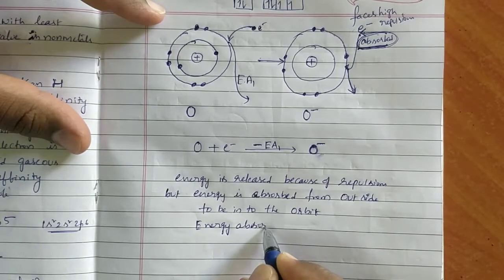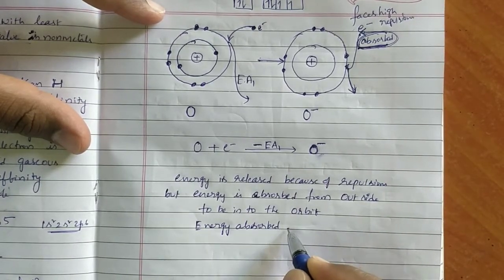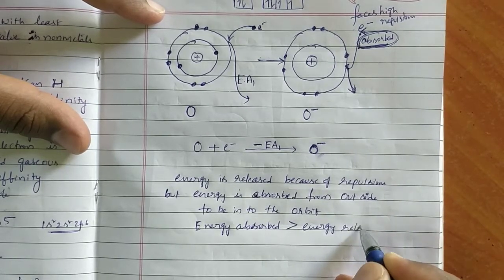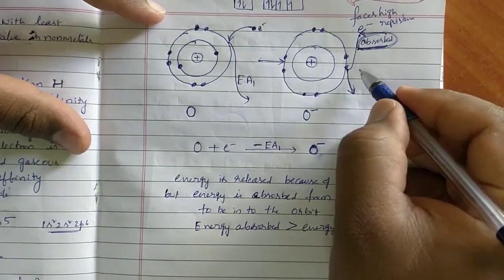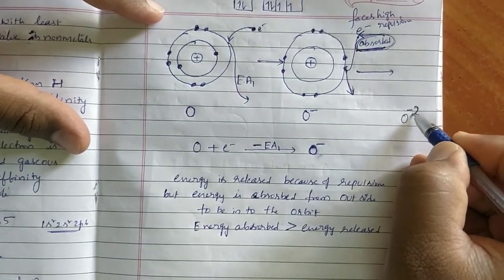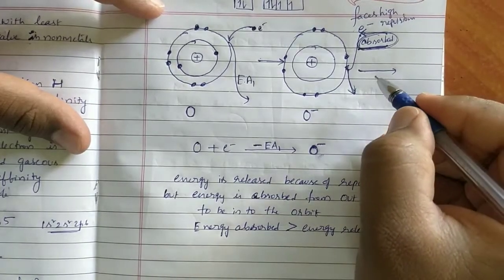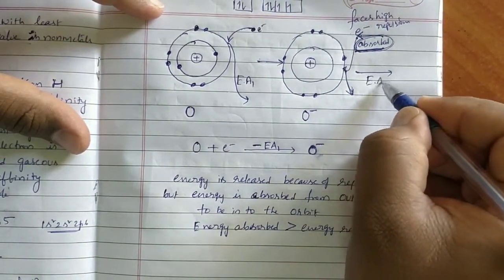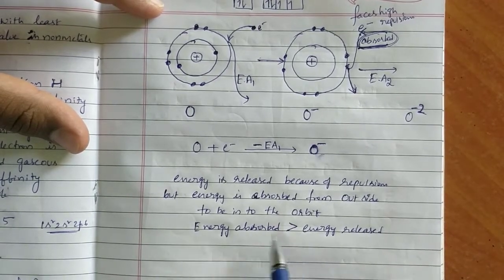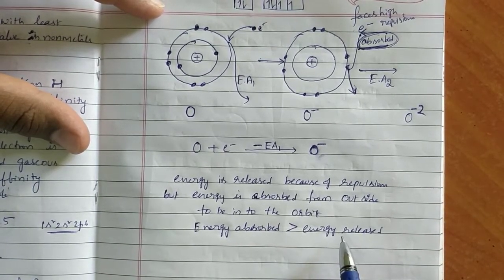Energy absorbed is greater than energy released when O minus is converted to O minus 2. This is called EA2. Energy absorbed is greater than energy released.